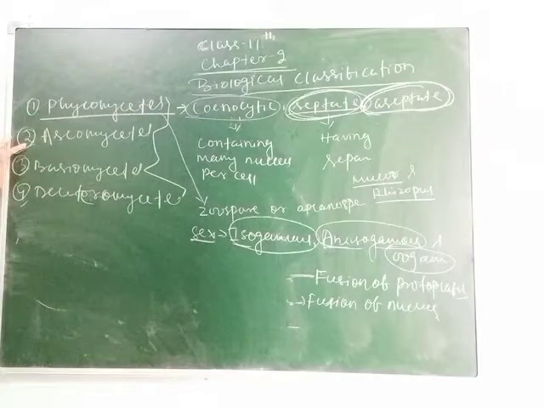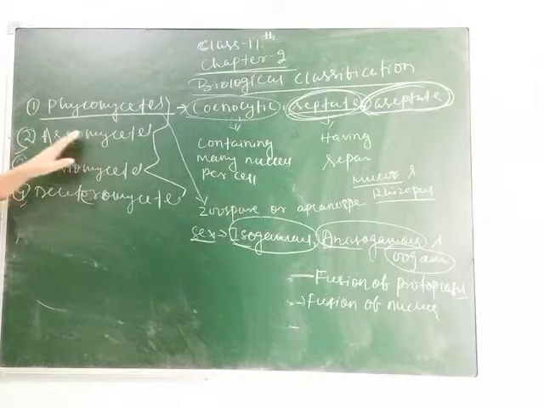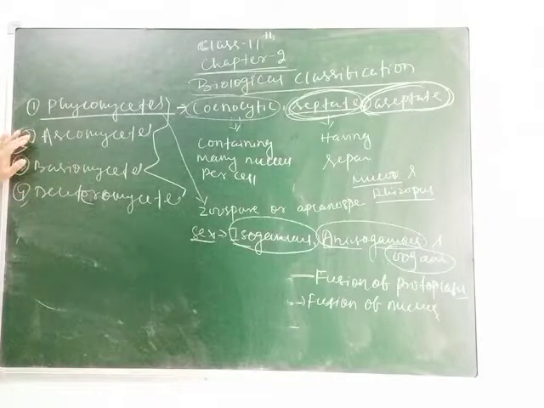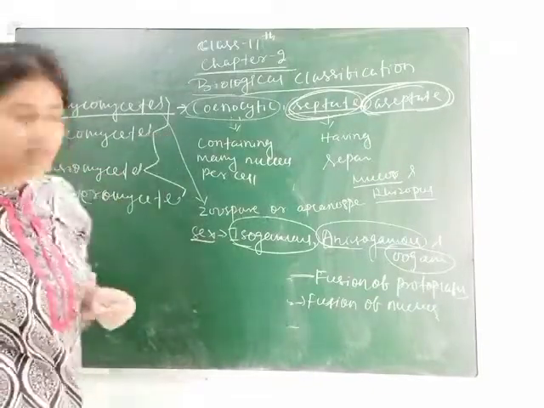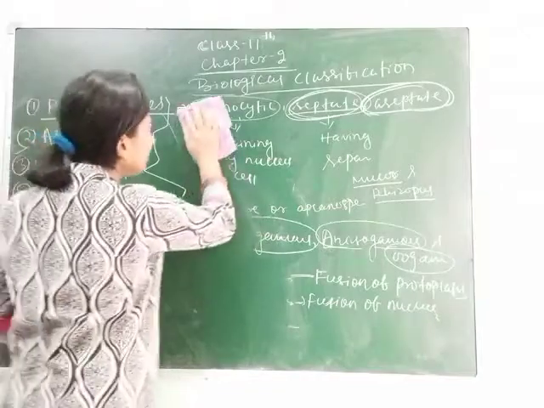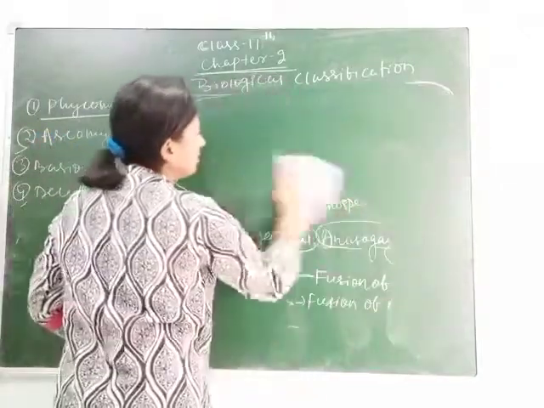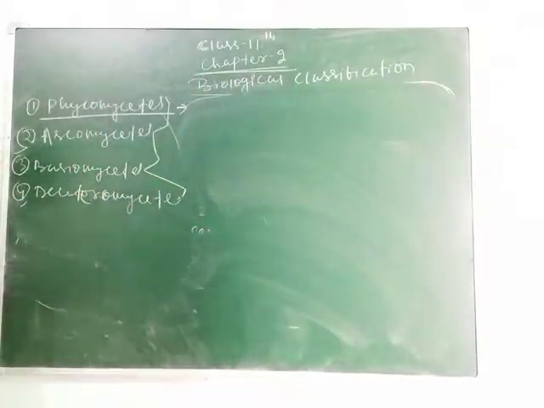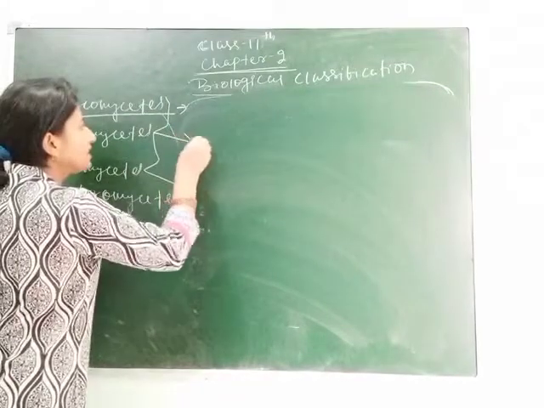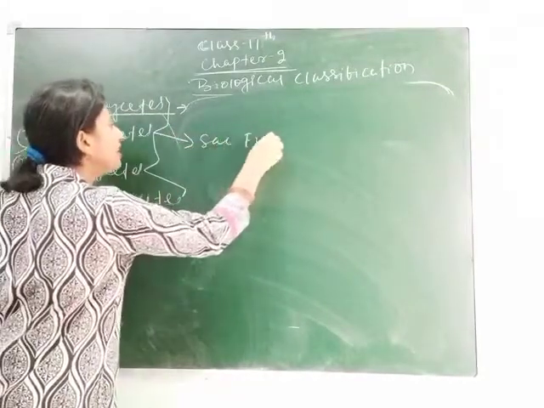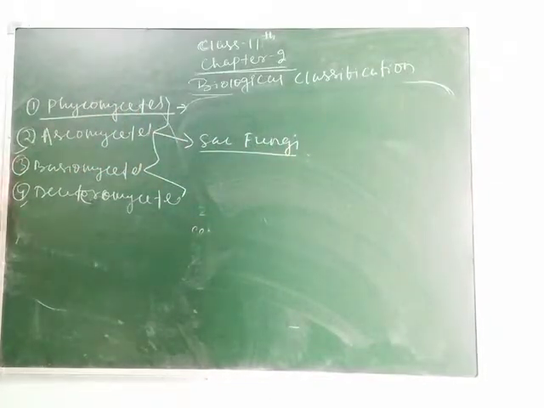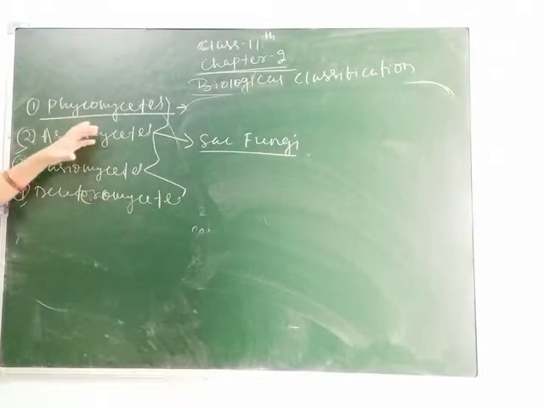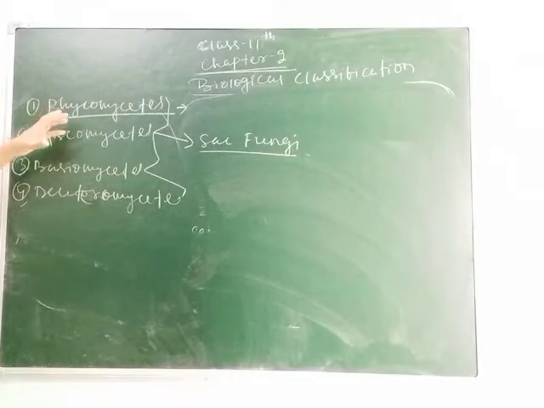Next is Ascomycetes. What is Ascomycetes and why is it named so? It is commonly called sac fungi. Why is it called sac fungi? Because it forms sac or bag-like structures. If you see the diagram of this fungus, it looks like a sac or bag.